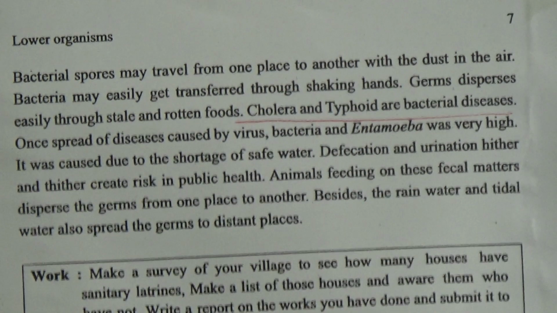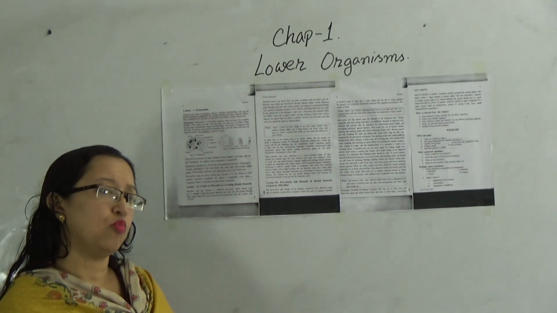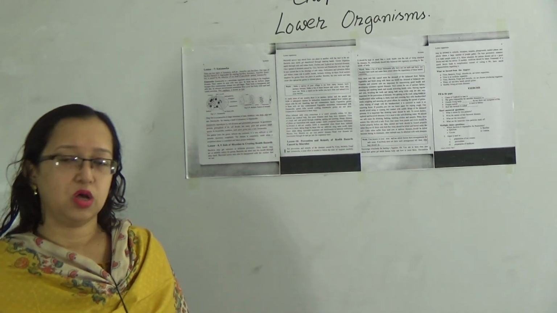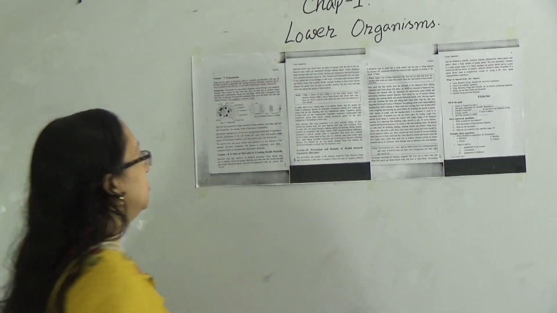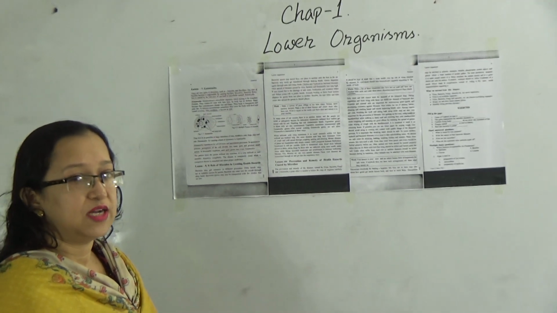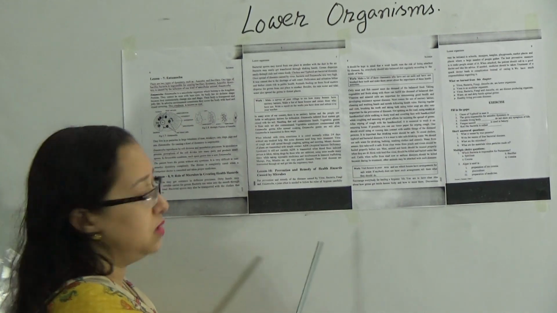That means we know that bacterial and viral diseases can spread from one place to another very easily. It can spread with our clothes, with our hands, with our sneezing and coughing, with handshaking, with contact with other people. In this way they can spread from one place to another.